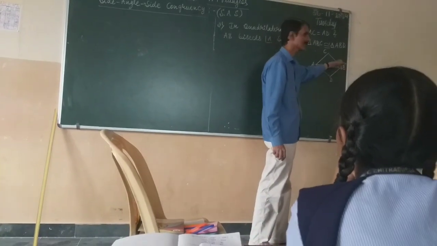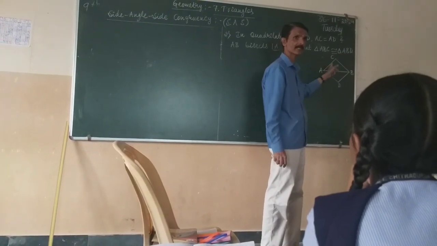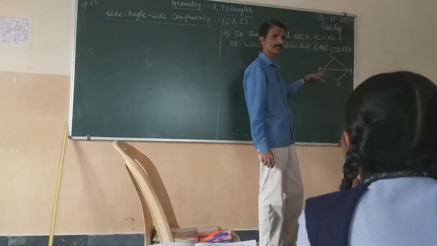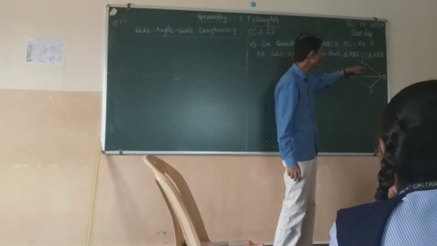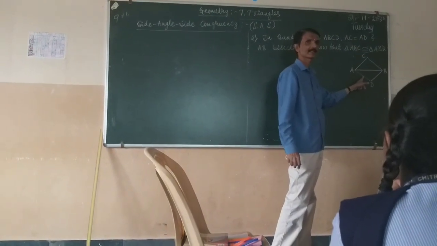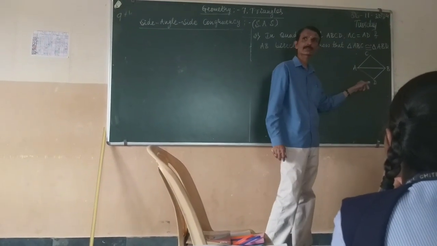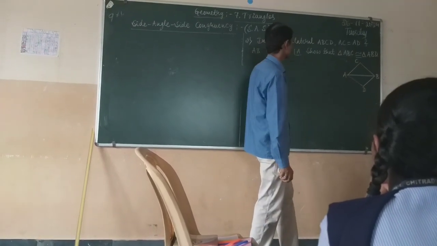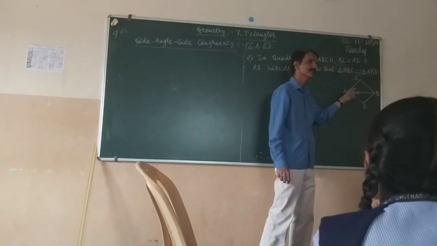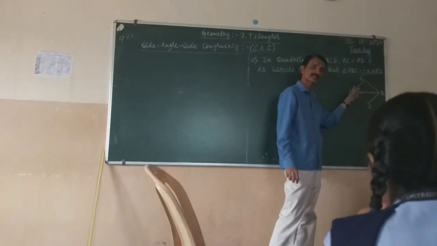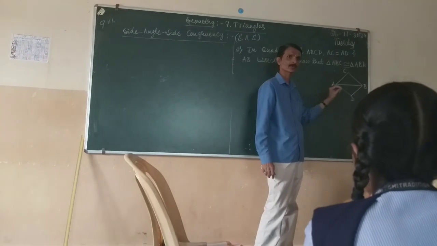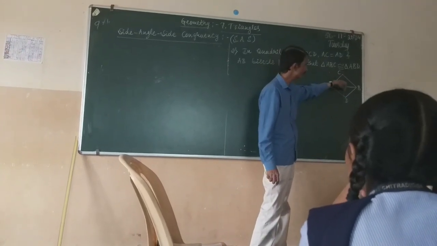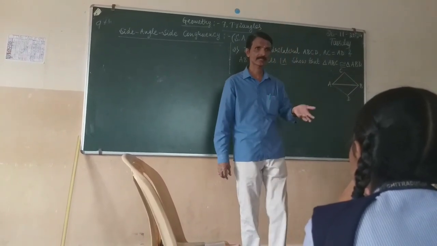ADBC is a quadrilateral. They have given the side AC is equal to side AD, and also the side AB bisects the angle A. Therefore we have to show that these two triangles are congruent.